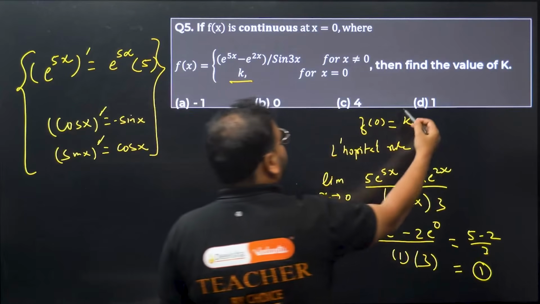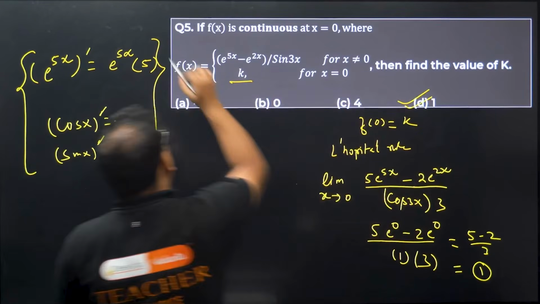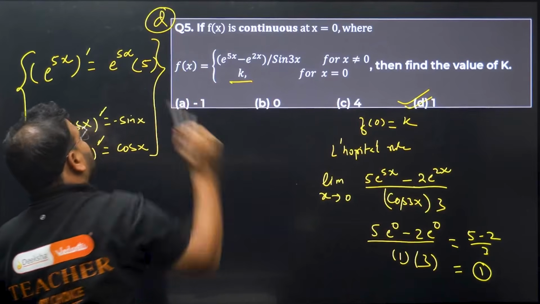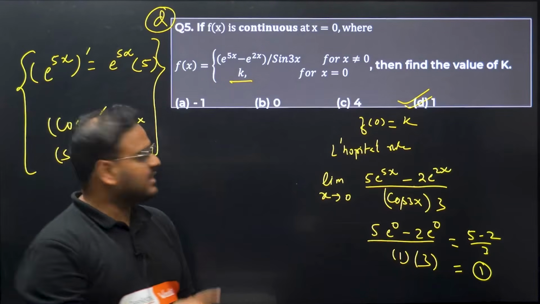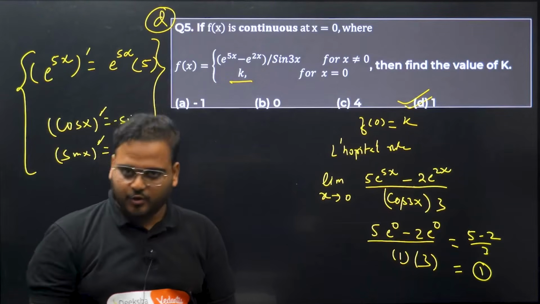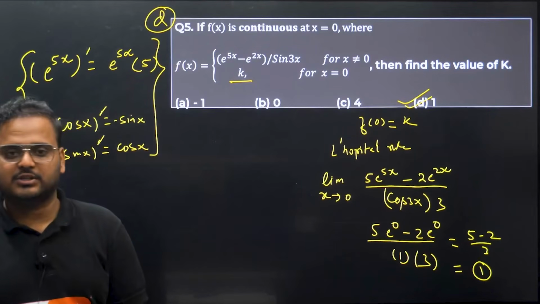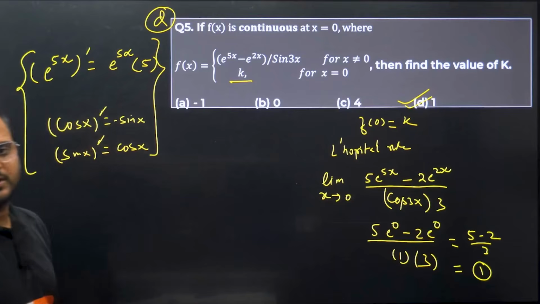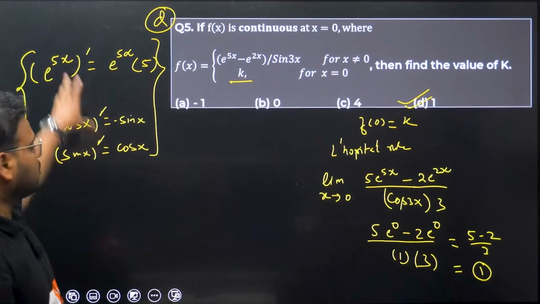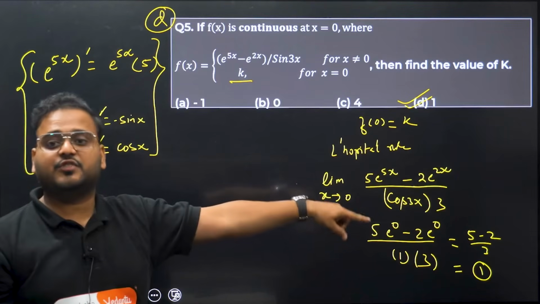Option D is correct. If you're getting a different answer, let me know and give it to me. I'll cross check and we'll talk in the comment section. Answer is option number D, 1. Question number 5 is done. Question number 6 now. These are the rules that I gave you for how to do the differentiation, if you don't know.